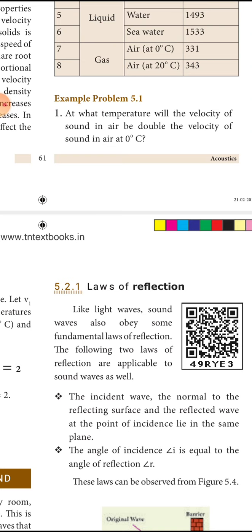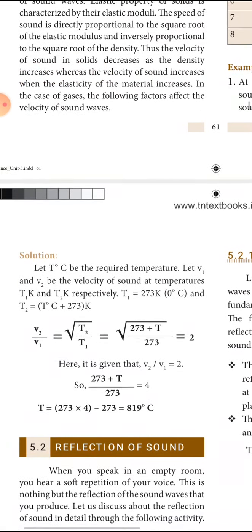Till now, we have studied about the velocity of sound in air, and here itself in the tabular column, you can see that velocity of sound in gas, that is air at 0 degree Celsius and air at 20 degree Celsius, that is 331 meter per second and 343 meter per second, depends upon the temperature. It's given in the tabular column. Based upon this, the problem is given in your book.